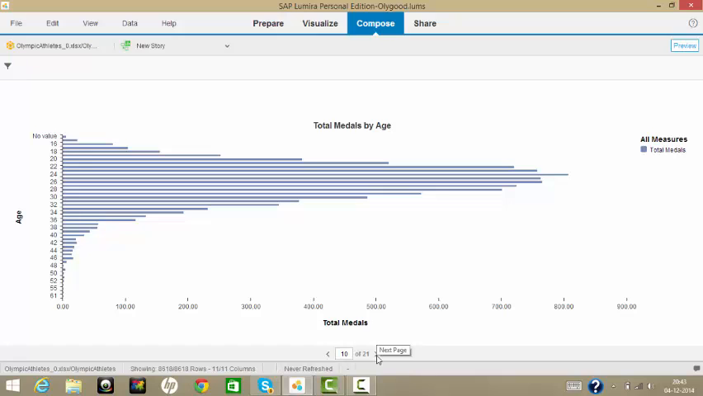The next one is a bar chart, which is total medals by age. So we see here this is the highest one. We see that athletes with age 24 have the maximum number of medals, about 807. So we can also see the minimum and the maximum age. It's about age 15 is the minimum age for medal winning, and about 47, 49 I guess is the maximum.